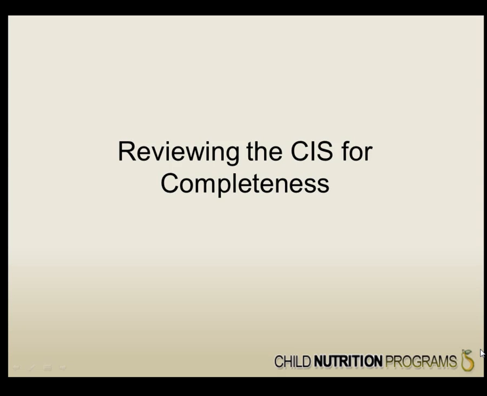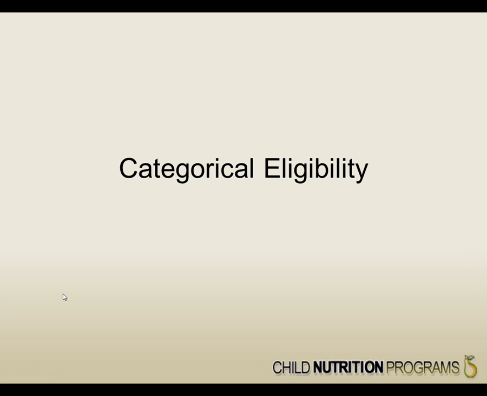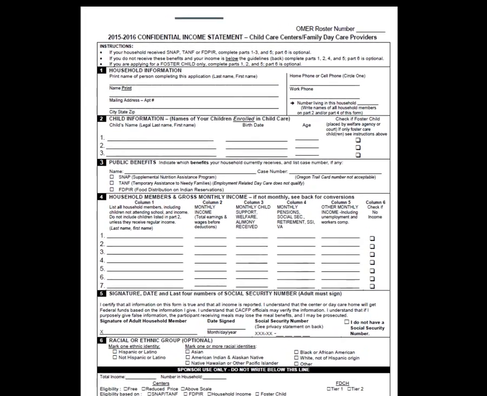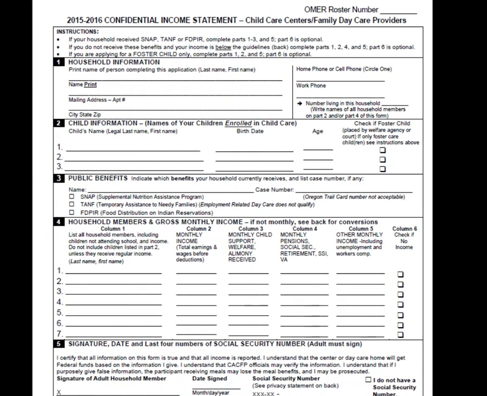Next, we will review a sample confidential income statement for completeness. If a parent returns the confidential income statement that is not complete, the form may be returned to the parent or guardian for completion, or it is determined as above scale. First, we will review a returned CIS using categorical eligibility. For a household receiving SNAP, TANF, or FDPIR, the adult household member will need to complete sections 1, 2, 3, and 5.